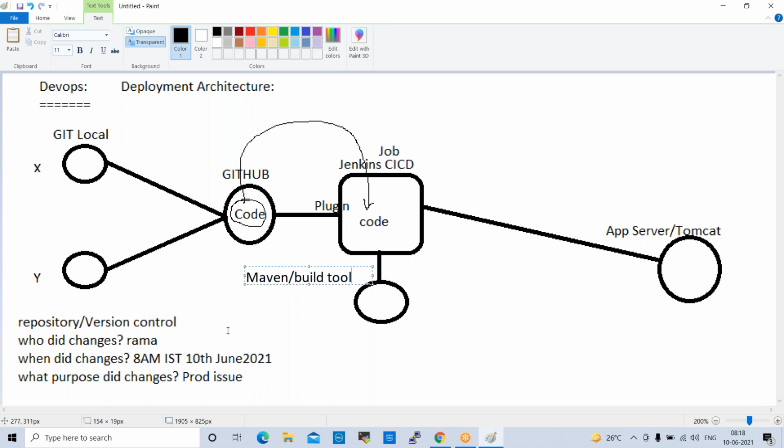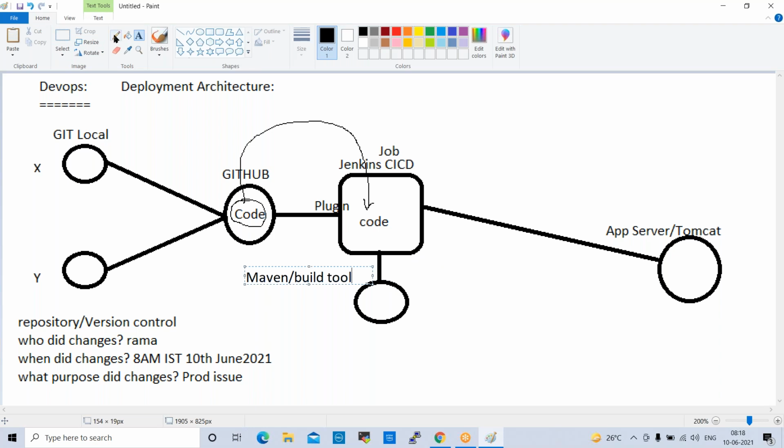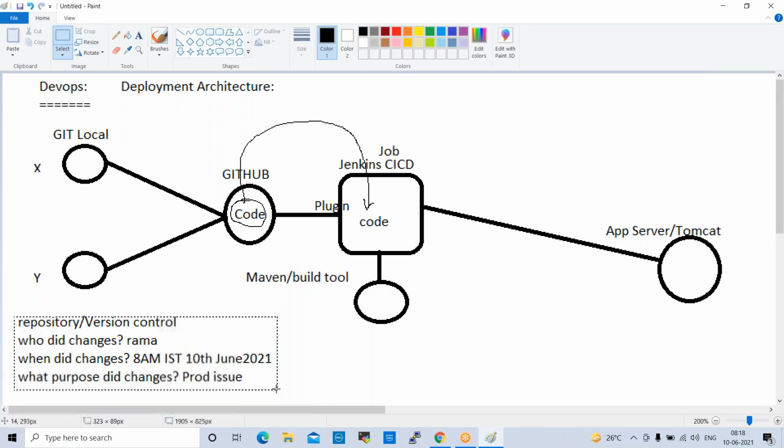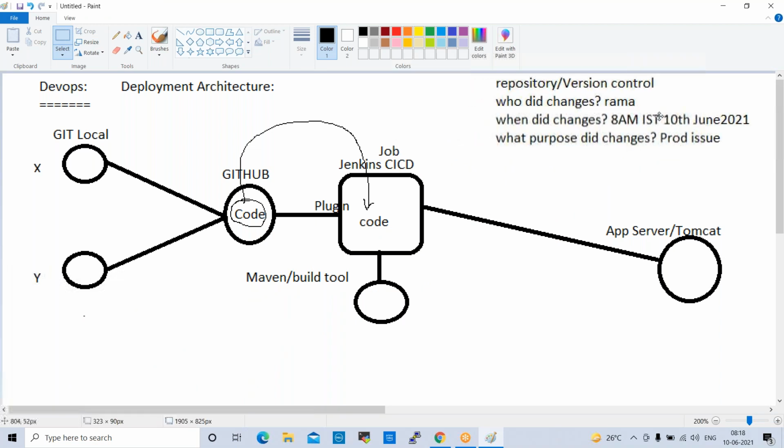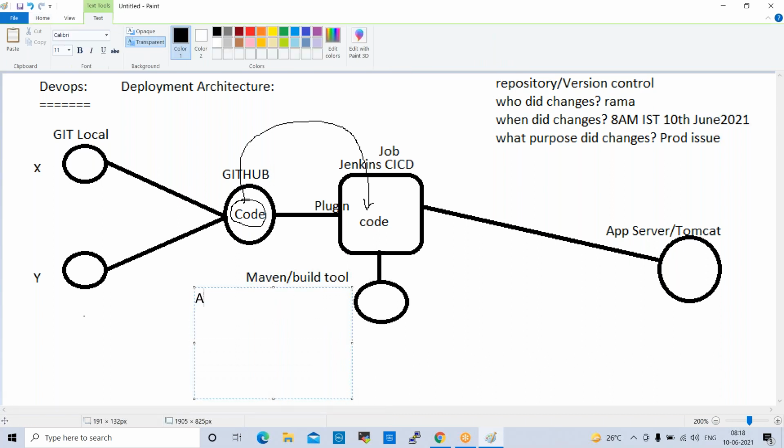So here we can write that. Fine. So Maven is a build tool which will generate artifacts. An artifact is nothing but an archive file. Archive file means it is a single file, a binary file. For example, if my application is a Java application, Maven will generate a jar file. Jar means Java archive file.